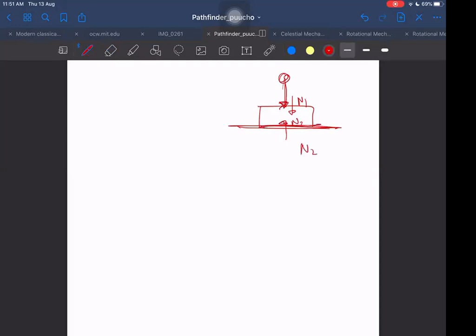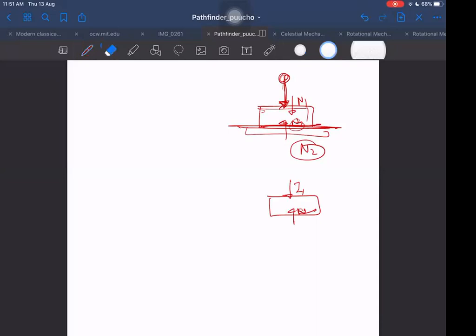N2 cannot become small. Imagine you are holding a book on your hand and somebody hits the book from the top with a ball. Then you will also feel that impact. So that impact will be transferred to N2. If this side is impulsive and there is one force here, then that force will automatically become impulsive. The bottom force will also become impulsive.